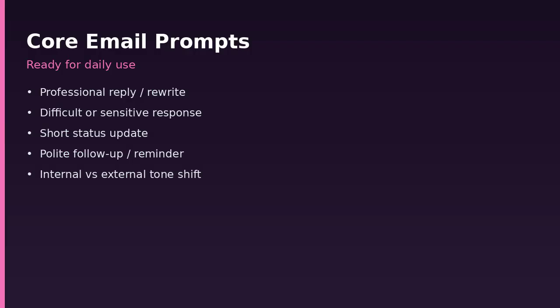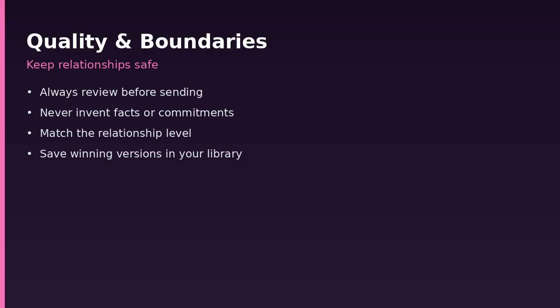Let us expand with concrete examples and advanced guidance so the system is immediately usable at a professional level. Example, client complaint reply. You receive a message expressing frustration about a delayed delivery. Using the difficult response template, the model produces a reply that acknowledges the inconvenience, states the new realistic date, explains the single main cause without blame, and offers a short call if needed. You check the date is correct, soften one sentence, and send. The emotional load drops dramatically.